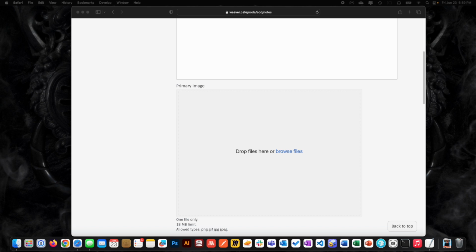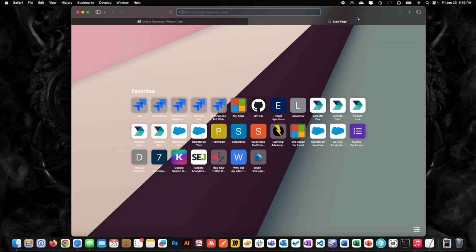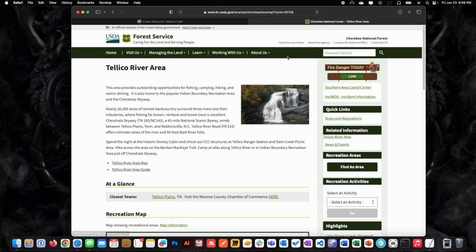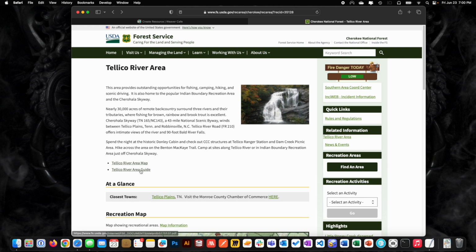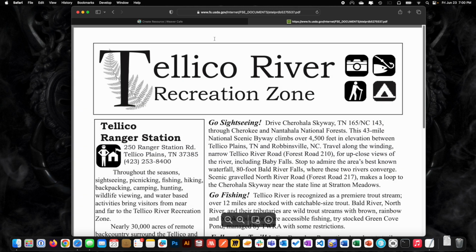Let's go ahead and go to this link. It's the Tellico River area. If I'm thinking I want to have a story somewhere in the middle of nowhere, I Google around, do a web search, find something, and then I've got information. I got an area map, right? So I go to this area map and I'll save that. And then I got this little thing that they hand out when you go there, and I'll grab that.